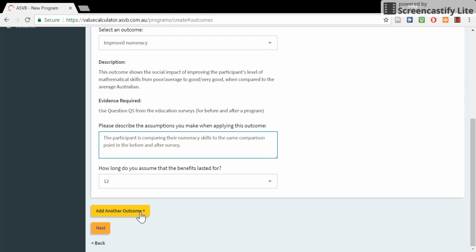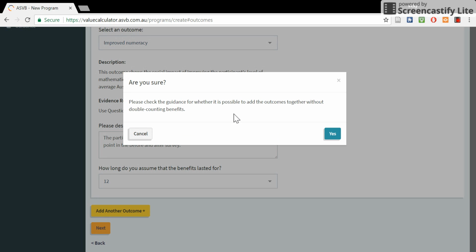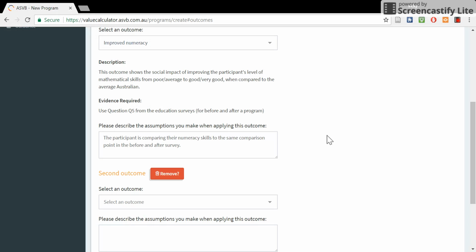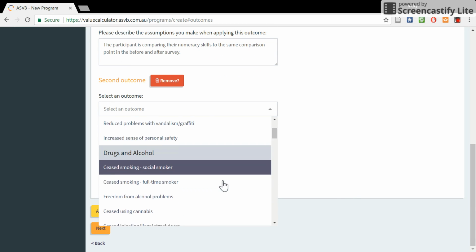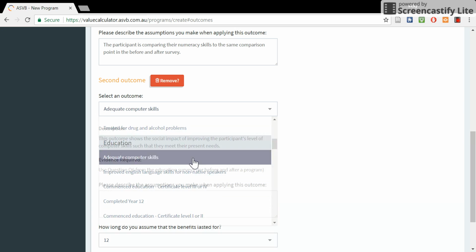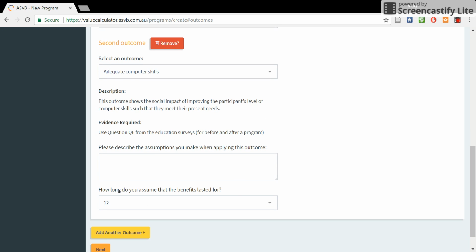I would like to add another outcome. The value calculator asks me whether I'm sure that I would like to add another outcome. This is to reduce the risk of double counting benefits. The second outcome I would like to add is adequate computer skills. I'm using the computer skills outcome in line with the way it was calculated and make no further assumptions.